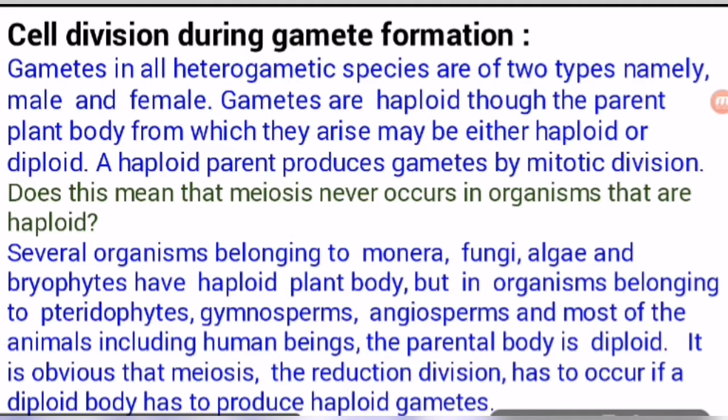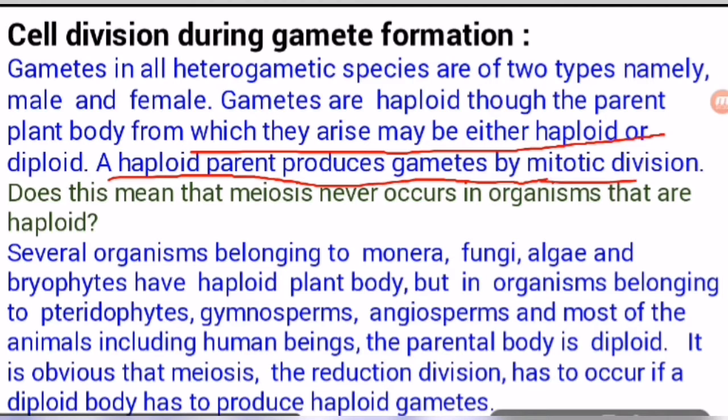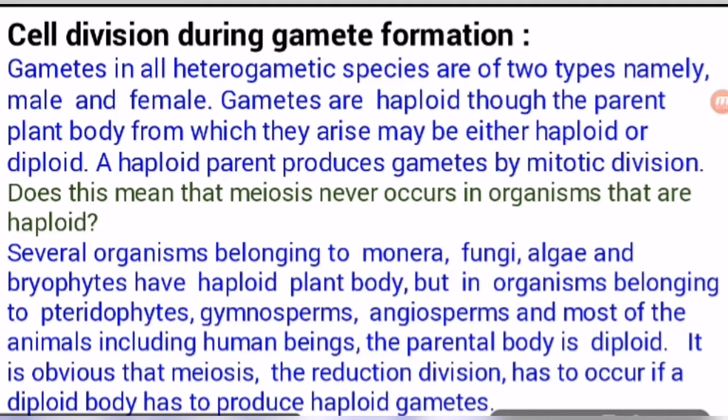Understand? Let's discuss the plant body from which they arise, which may be either haploid or diploid. A haploid parent produces gametes by mitotic cell division. This is a very important statement, so students, keep it in mind. A question is given in NCERT: does this mean that meiosis never occurs in organisms that are haploid? Yes, it cannot be possible, because the number of chromosomes is not divided into two parts. If they divide, then the existence of the living organism will be lost.